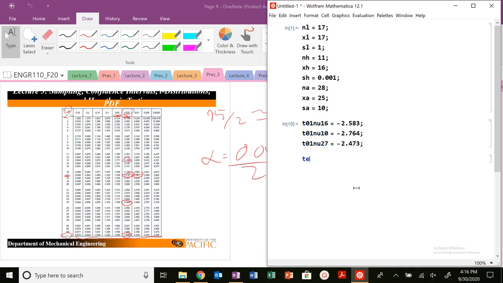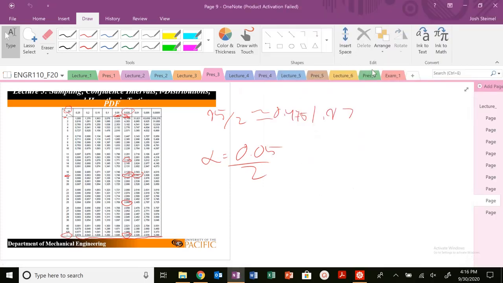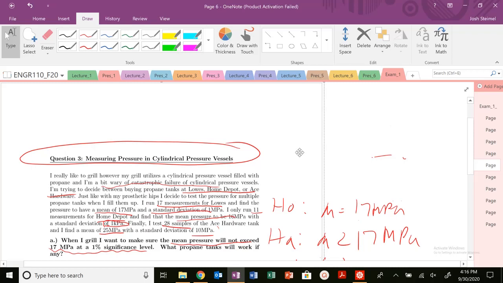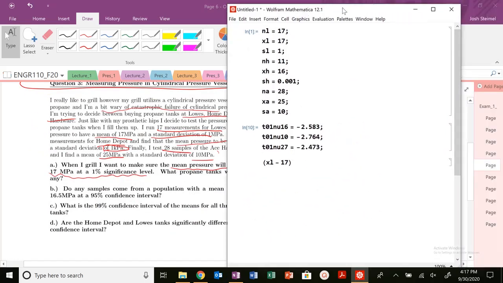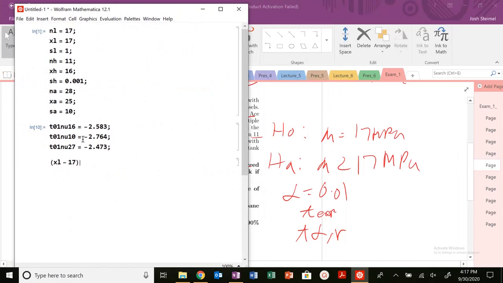So I need to now calculate my t experimental. For Lowe's, it's just going to be X of L minus the mean, which is our null hypothesis value, 17. So I need to look here. Let's go ahead, divided by my standard deviation of Lowe's, divided by the square root of n.